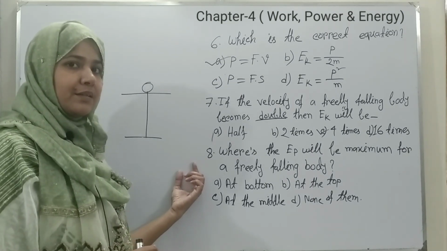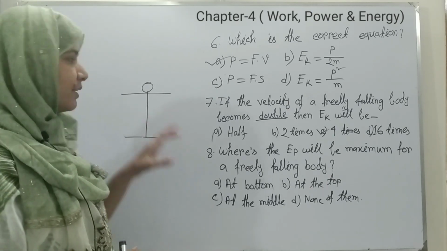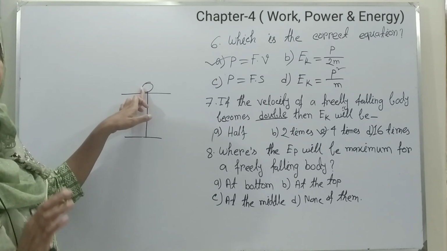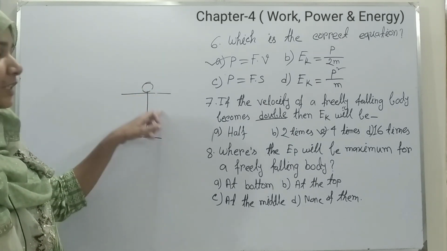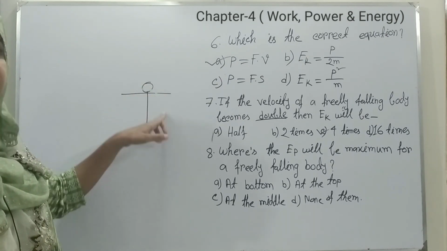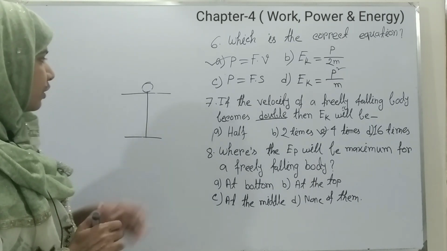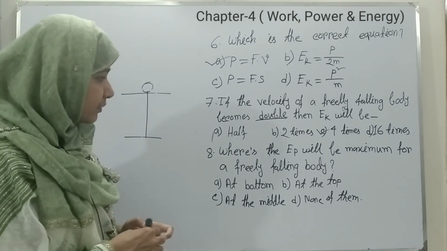Always remember that the more the height, the more the potential energy. On the top of any building, the potential energy will be maximum. When the object starts to fall down, this potential energy starts to convert into kinetic energy. So our right option is at the top.